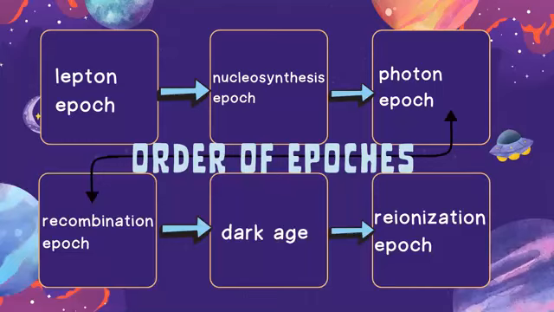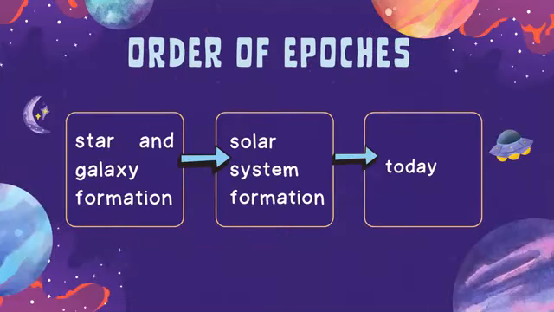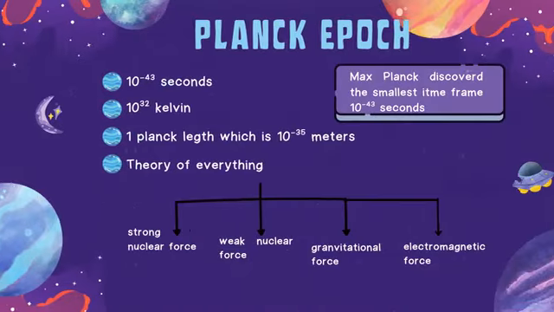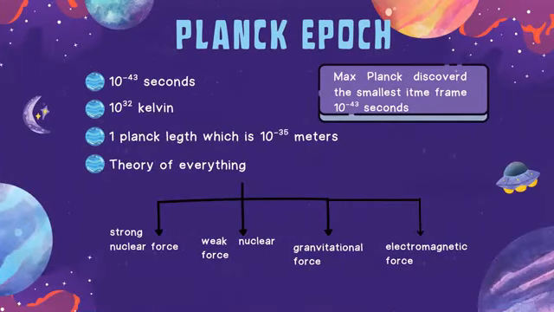These are the epochs that come after the first 6, which we'll be learning in part 2: the lepton epoch, the nucleosynthesis epoch, the photon epoch, and then the recombination epoch, the dark age, and the reionization epoch. All of these epochs lead to star and galaxy formation, then the solar system formation, which leads up to today, the present day universe. So, let's get started with the Planck epoch.